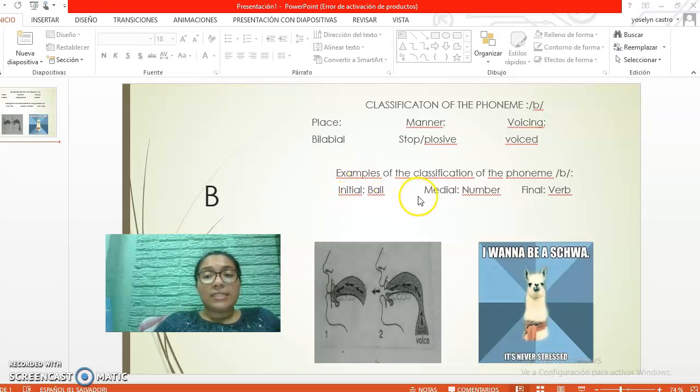Also, we have three examples of the classification of this phoneme. In the first one, we have vowel. In the second one, we have number. And in the last one, we have verb.